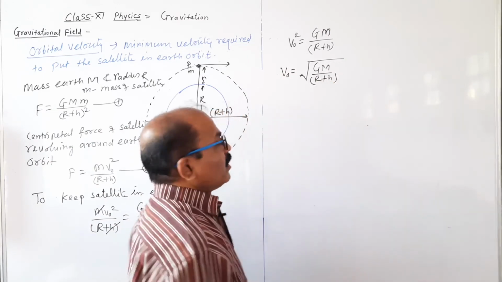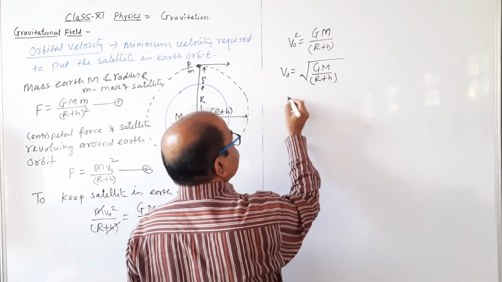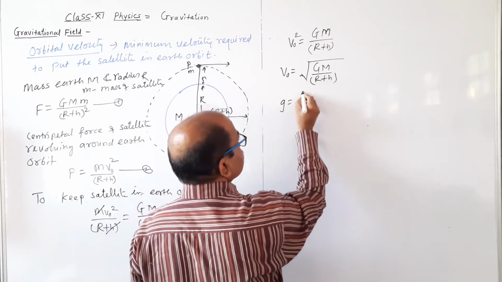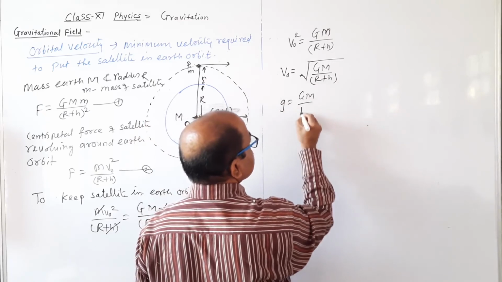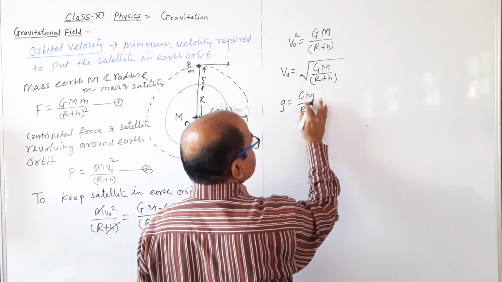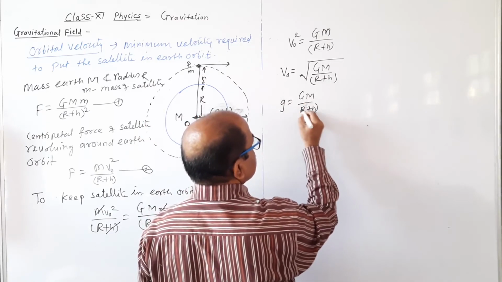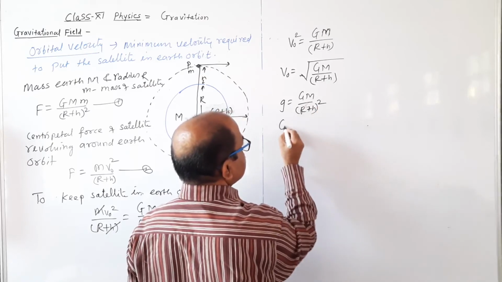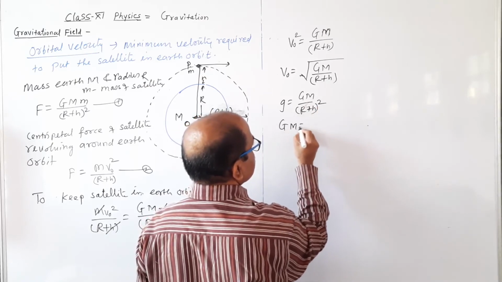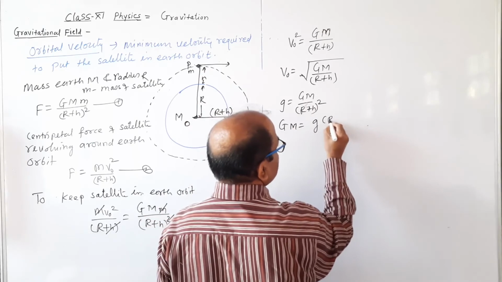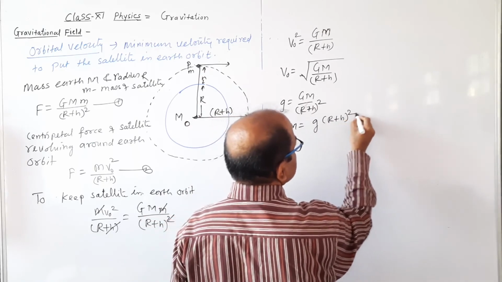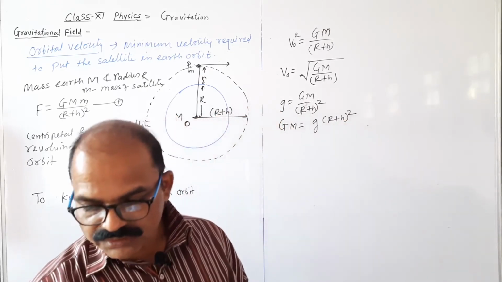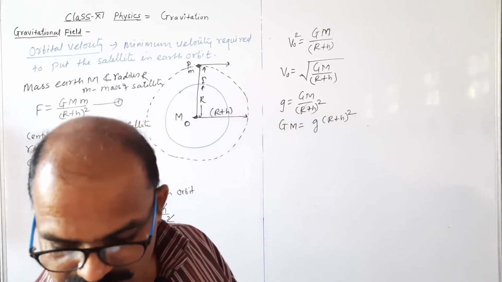This is it. And we can write in another form, g is equal to G M divided by r square. This is r plus h इसका square. So G M equal to g into r plus h इसका square. We can write this in another form.